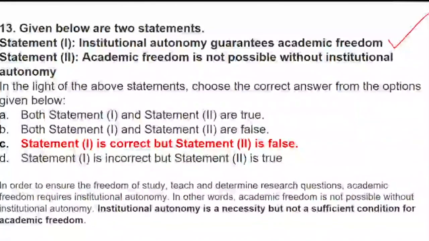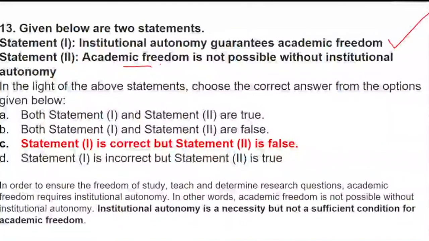Now the second statement. That day I have explained to you, Tanushri and Maiti, you forgot, I guess. Gayatri, just listen. Everyone, those who have opted for option A, see what statement 2 is telling. Academic freedom is not possible without institutional autonomy.